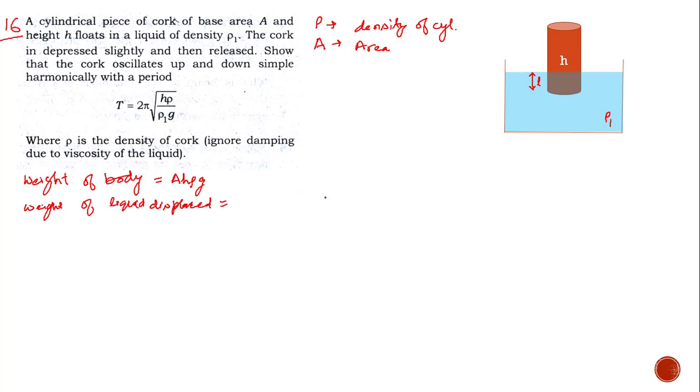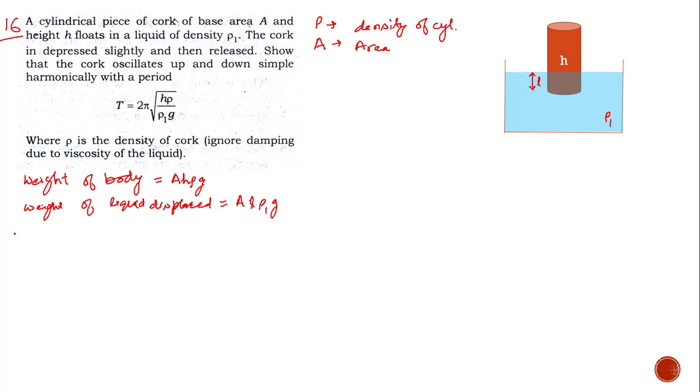Now the weight of the liquid displaced by this cylinder is A times the height inside the liquid, which is L, times the density of the liquid, ρ1, multiplied with g.